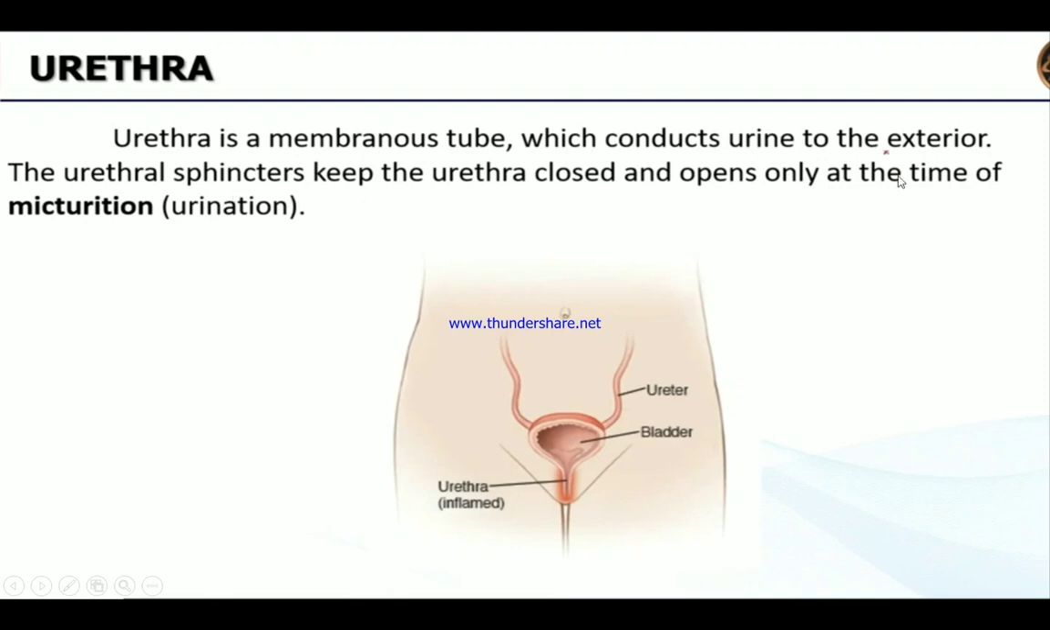So it opens only at the time of urination. If the urine has to be released out, the urethral sphincter will open, and only then the urine will be expelled out. So people are able to control the urine, right? That is happening with the help of the urethral sphincter. When necessary, the sphincter will open and urination will happen.